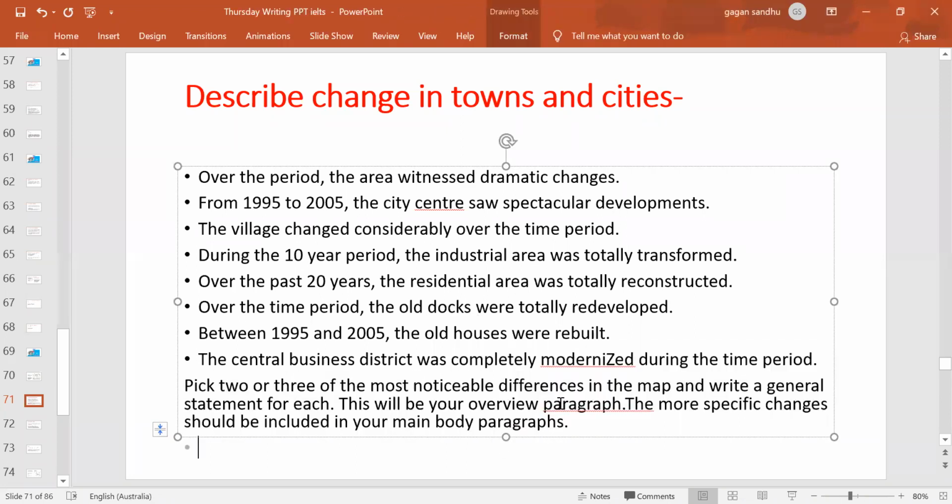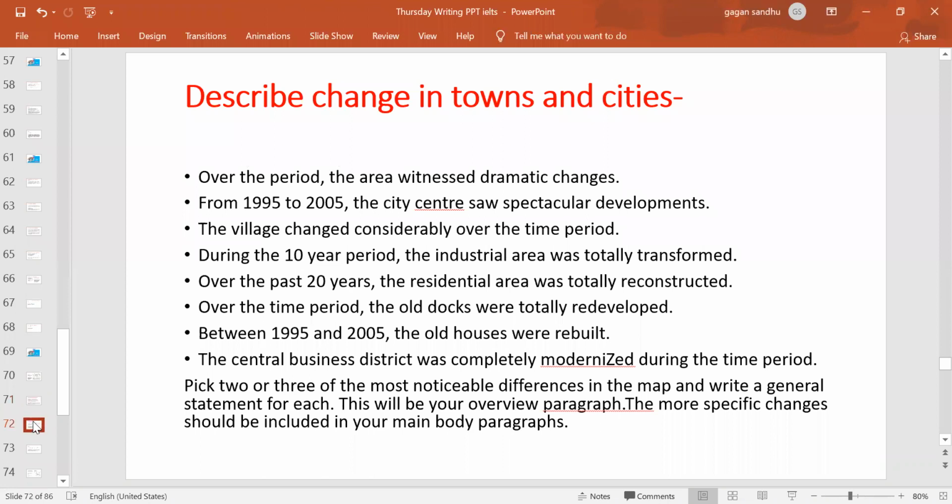And after that you will be writing the main body paragraphs, that will be 2, right? And before this, you are writing the introduction. So again we are writing 4 paragraphs in total, right?